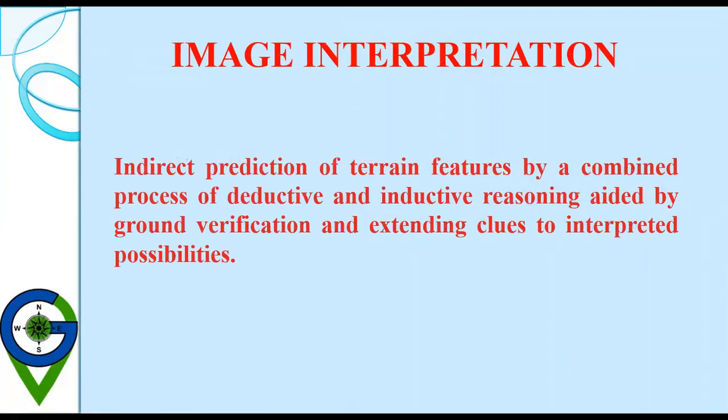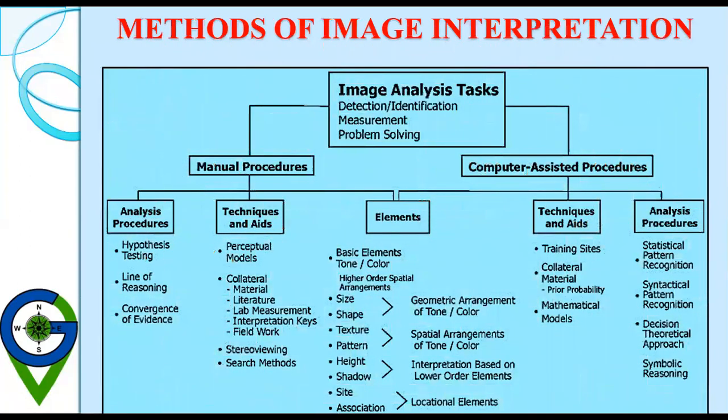So image interpretation is the indirect prediction of terrain features by a combined process of deductive and inductive reasoning, aided by ground verification and extending clues to interpreted possibilities. The methods of image interpretation involve image analysis tasks, with manual procedures and computer assisted procedures. We are more interested in manual procedures, that is analysis procedures, hypothesis testing, line of reasoning, convergence of evidence.